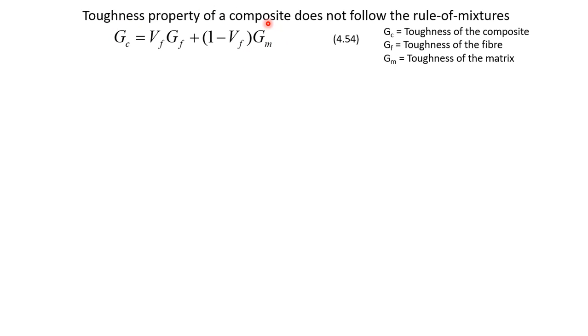then this equation will not be valid. For example, if we are using glass fiber, we know the toughness of glass fiber is low, and if we are using, for example, epoxy, many polymers have low toughness. So that means we have got two low toughness materials. Therefore, the toughness of the composite should be low. But it is not true, because the toughness of a glass fiber epoxy composite is much larger than the toughness of either the fiber or the matrix. So we can say that this kind of rule of mixtures is not applicable for composites. So we have to use another analysis for this case.